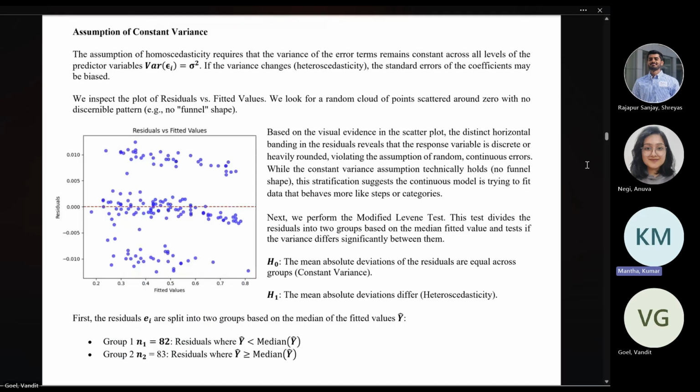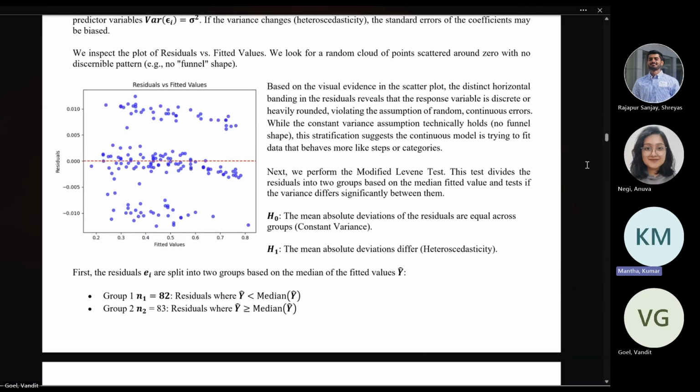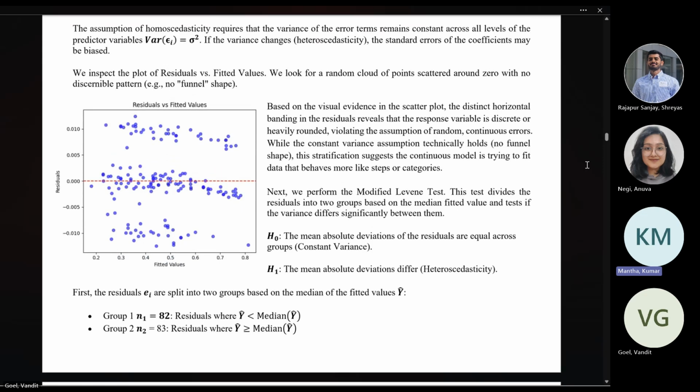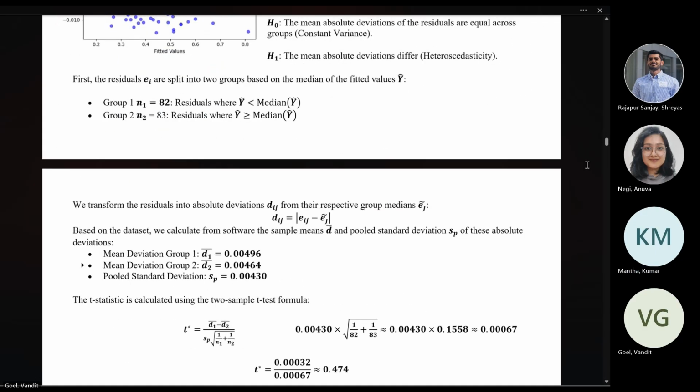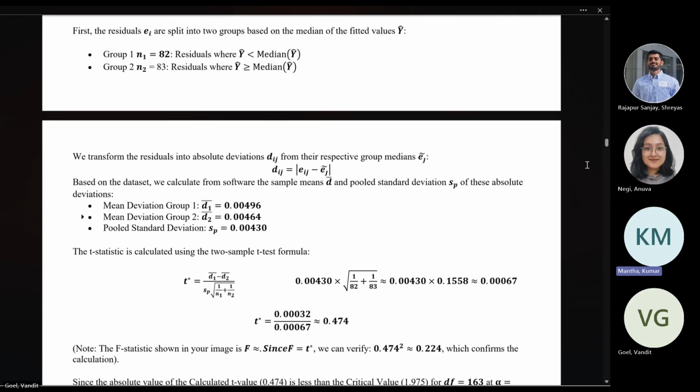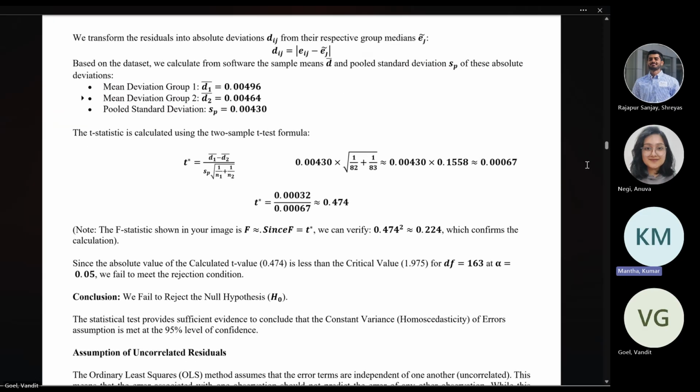Here we plot the residuals versus fitted values. And as we can see in the graph, all the points are scattered and random. There is no clear funnel shape. So visually we can say that the assumption of constant variance is met. Now, statistically speaking, we'll perform a modified Levene test where the residuals are divided into groups, and with this test also we come to the same conclusion that the assumption of constant variance is met.